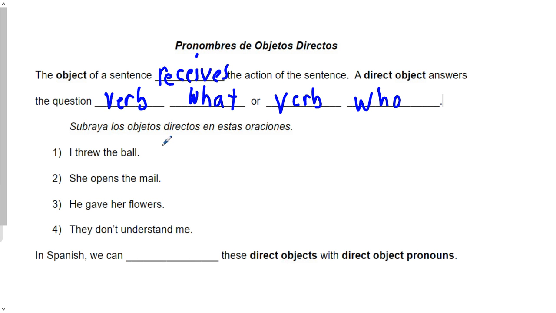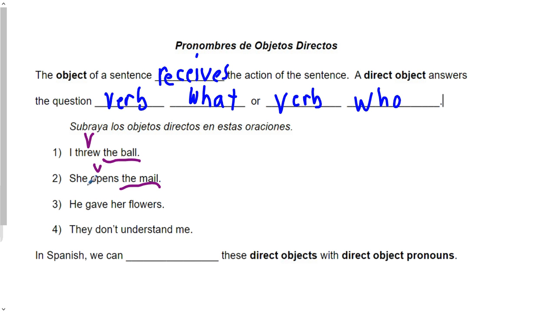Okay? So I want you to take a second, pause the video if you need to, and underline the direct objects in these 4 sentences. Ask yourself verb what or verb who. Got them? Let's go over it. I threw the ball. Our verb is threw. So threw what? Hopefully you've underlined the ball. She opens the mail. Our verb is opens. So opens what? The mail.